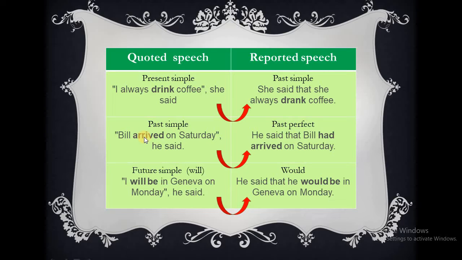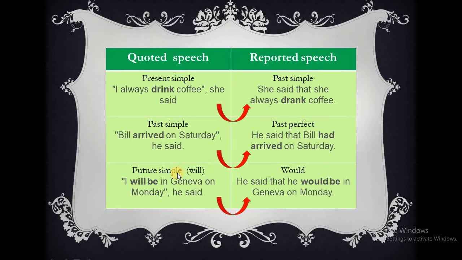Another example. Bill arrived on Saturday, he said. This example is in past simple. Arrived. If we want to change it to reported speech, we change it to past perfect. In the reported speech, he said that Bill had arrived on Saturday. So we change it from past simple to past perfect, which is had plus verb 3.